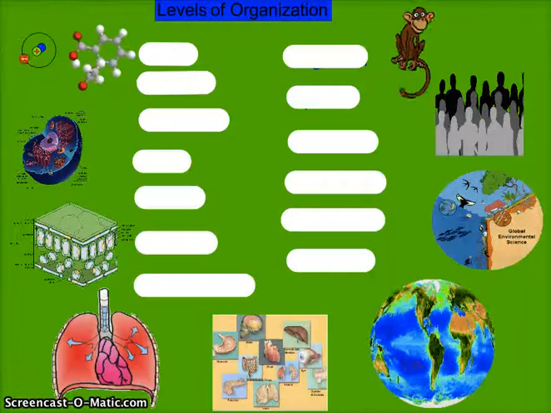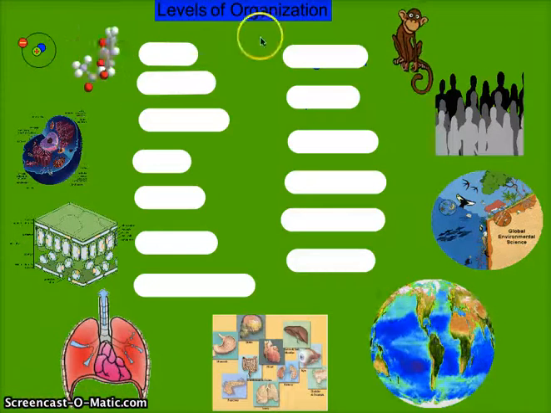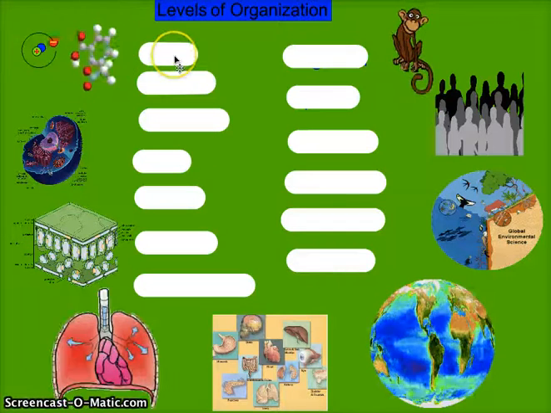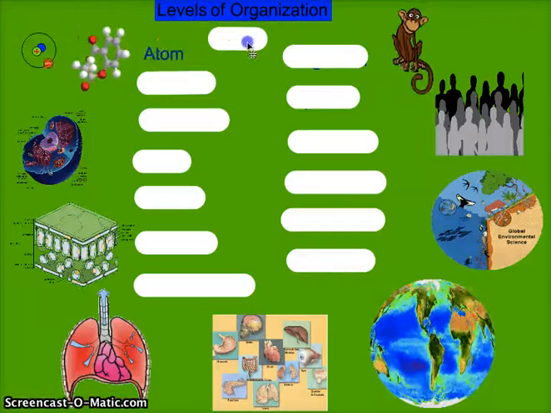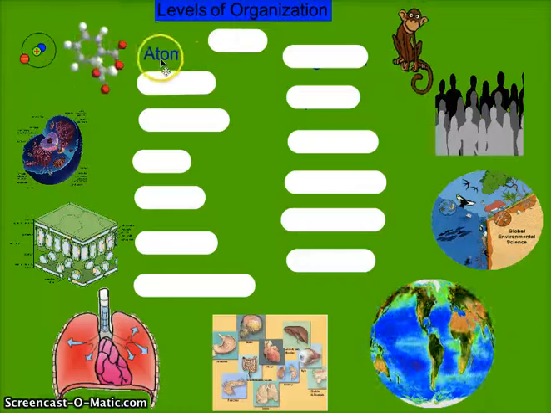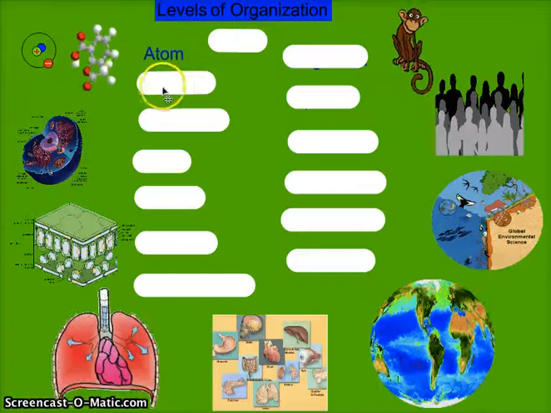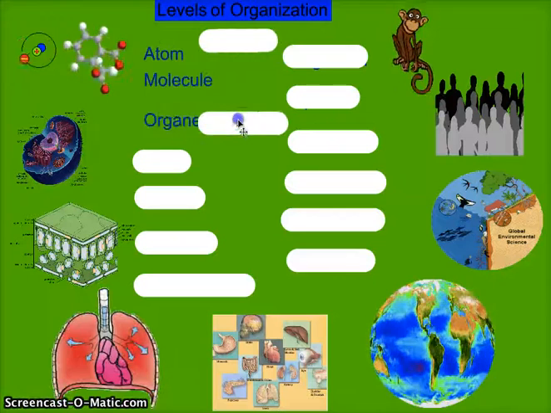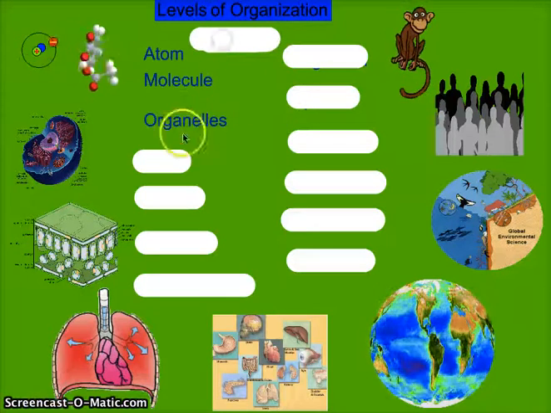One of the things you need to know is how life is organized, and we're going to study starting from the smallest unit, which is an atom. When atoms combine, they form molecules. Molecules combine to form organelles.